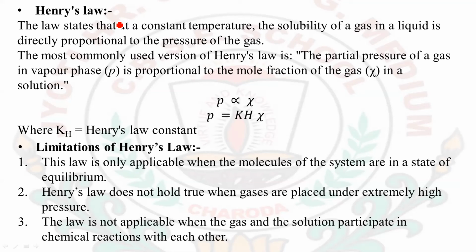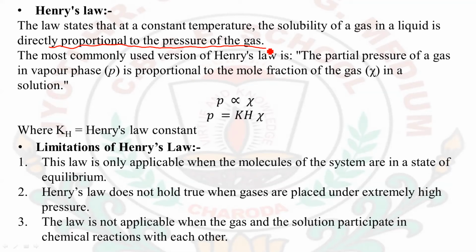According to this law, at a constant temperature, the solubility of a gas in a liquid is directly proportional to the pressure of the gas. He gave a relation that at a given temperature, the solubility of a gas in a liquid is directly proportional to the pressure of the gas.